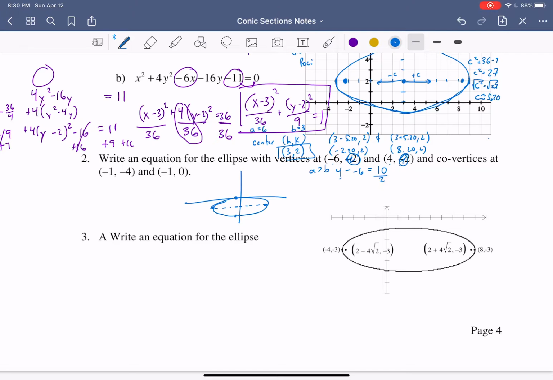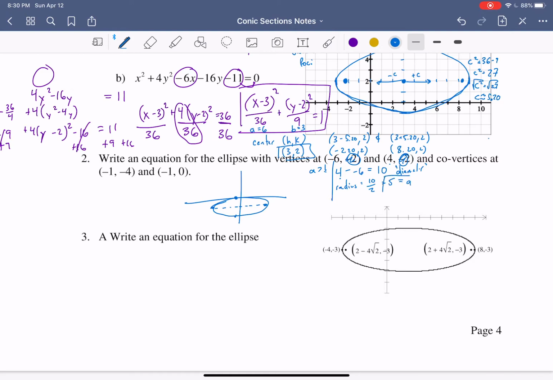So 10 is the entire width of the ellipse, but we want to find the radius, right? So that's the diameter. So the radius is 10 over 2, which would be 5.